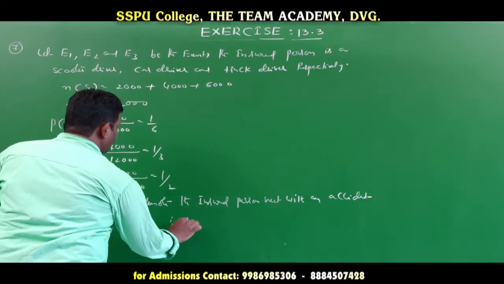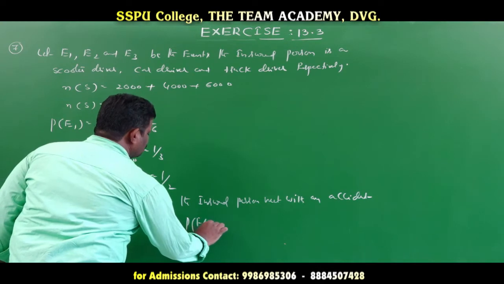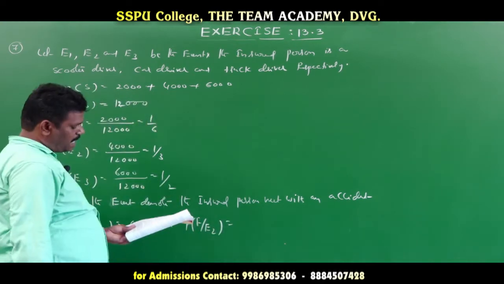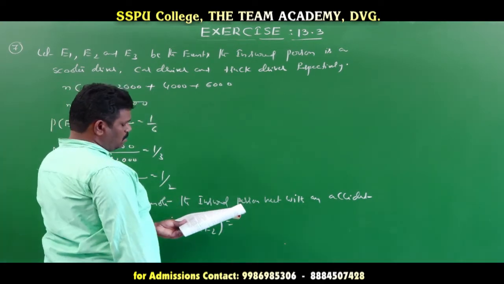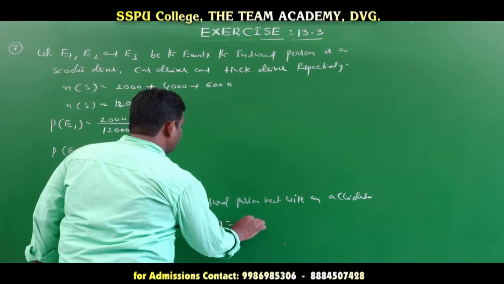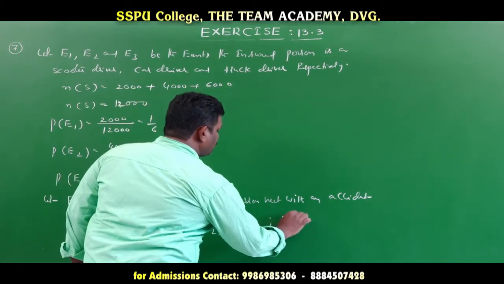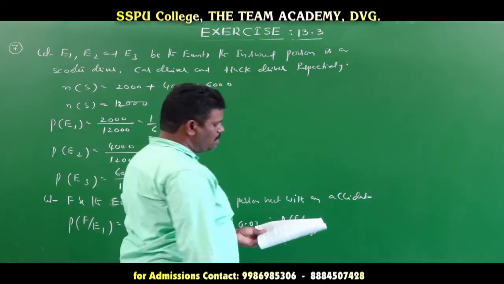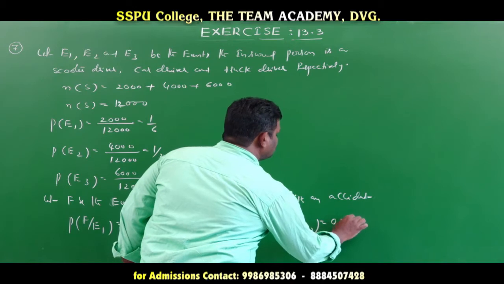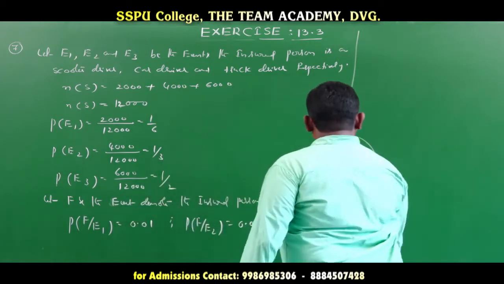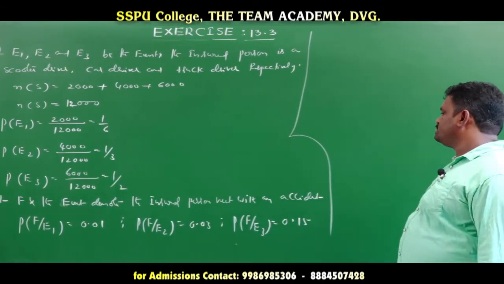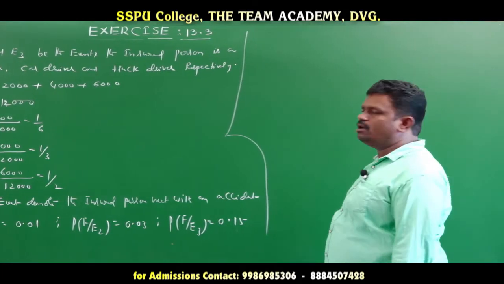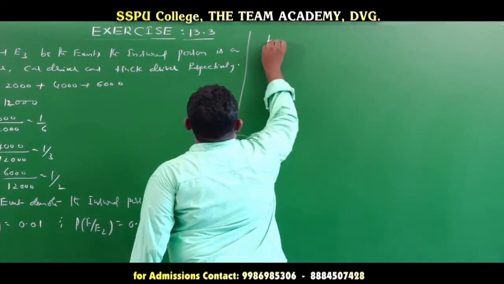Here is another one: the probability of F given E2, the car driver's accident probability. 0.03 is given. Next, the probability of F given E3 is 0.15 respectively. That person's accident probability is given. Now the insured persons' accident probabilities are given. So what do we need here? The required probability.